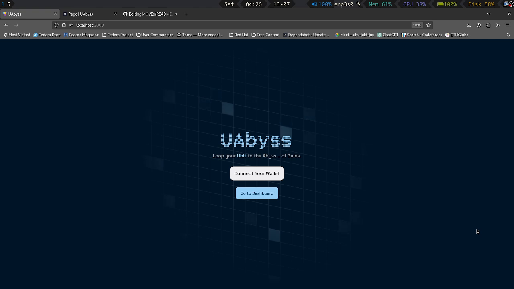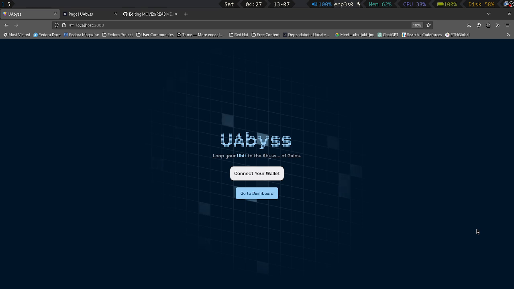Tired of stagnant returns and limited strategies? Uabyss transcends the norm with cutting edge yield looping specifically designed to amplify your Ubit holdings. We not only do that, we do very much more. We have a dynamic collateralization ratio which analyzes proprietary real time market data to establish the optimal collateralization ratio for your Ubit. This ensures you risk your holdings strategically while minimizing liquidation risk.